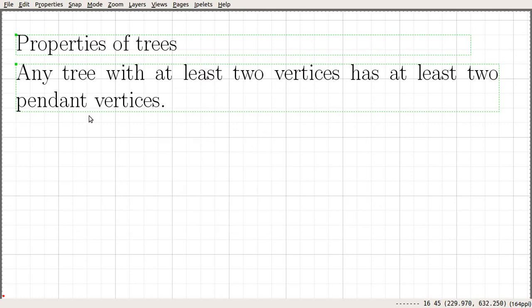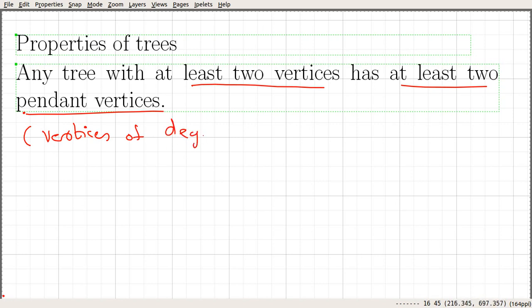In this video we continue our discussion on properties of trees, and here we are going to prove this statement: any tree with at least two vertices has at least two pendant vertices. Okay, so pendant vertices means vertices of degree 1. In a tree, if a vertex has degree 1, such a vertex is called a pendant vertex. Let's look into one or two examples.